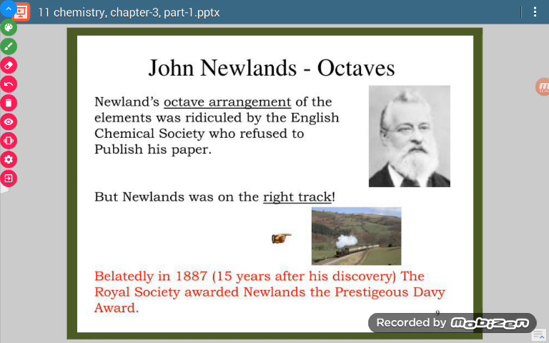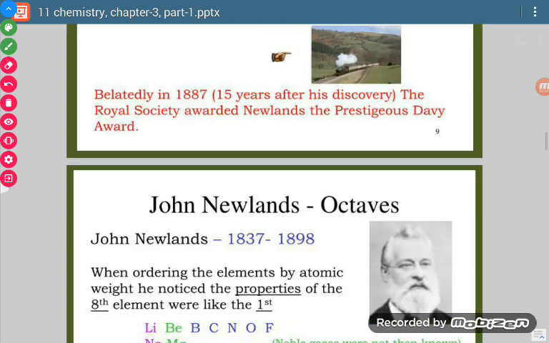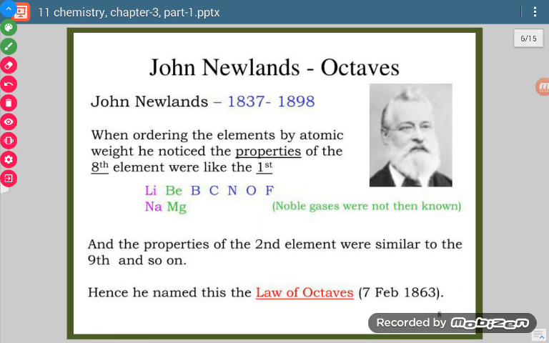So what he said is that when we arrange the known elements in increasing atomic mass, then the eighth and first element will have similarity of properties, and so on. Eighth and first will have similar properties, ninth and second will have similar properties, 10th and third will have similar properties, and this way he arranged the known elements.